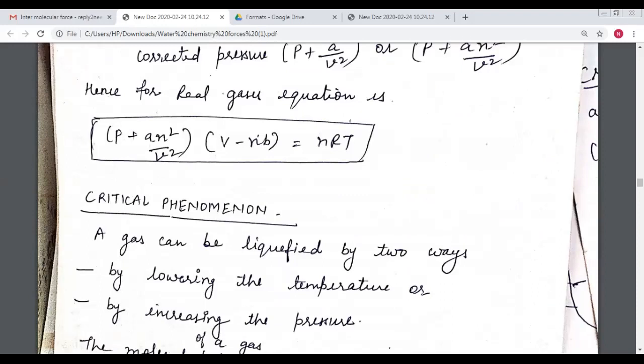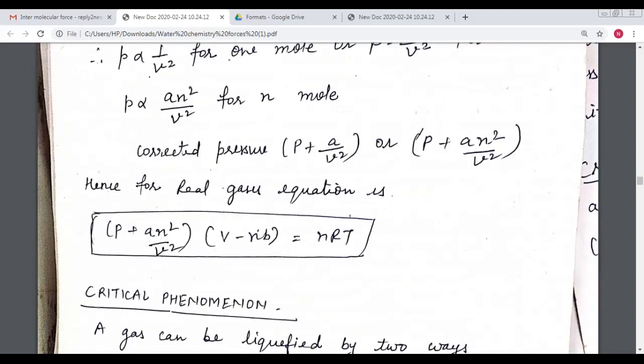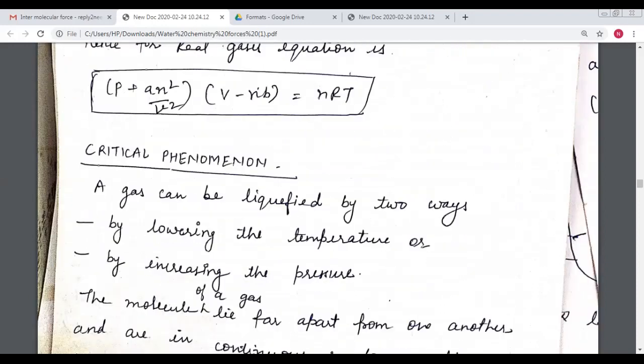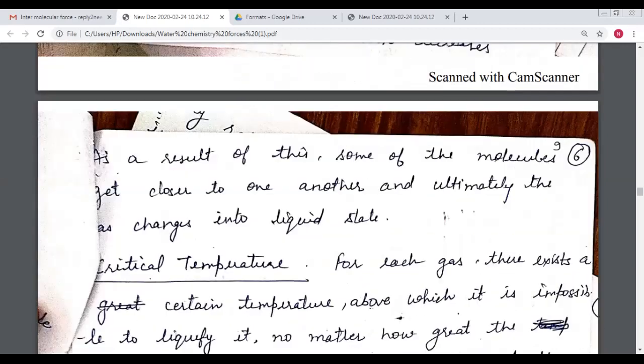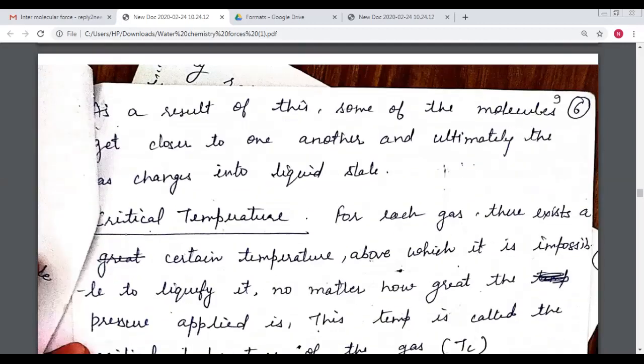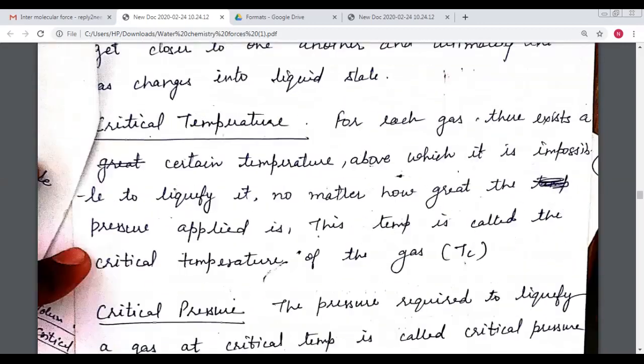So this is the corrected gas equation, the new equation, named the van der Waals equation. Now the next topic of this lecture is the critical phenomena, or how we can convert a gas into the liquid state. The answer is by lowering the temperature or by increasing the pressure. By these two methods we can convert a gas into the liquid state. So these are the critical phenomena.